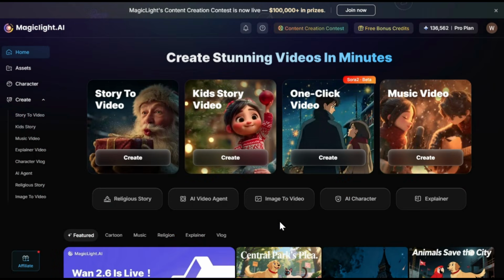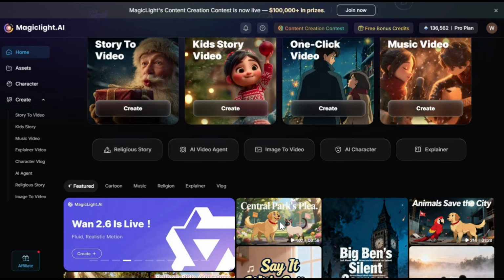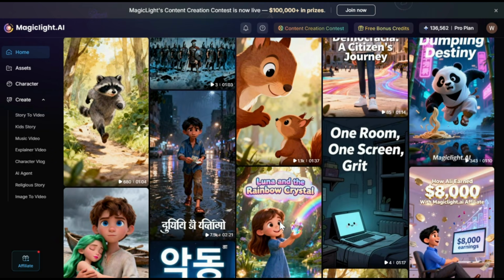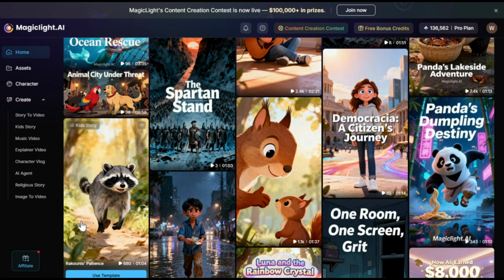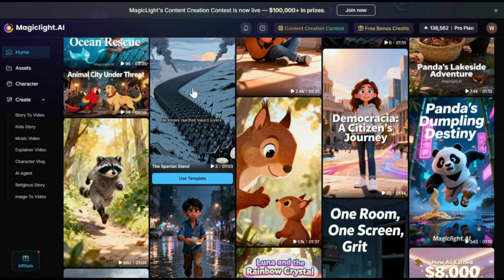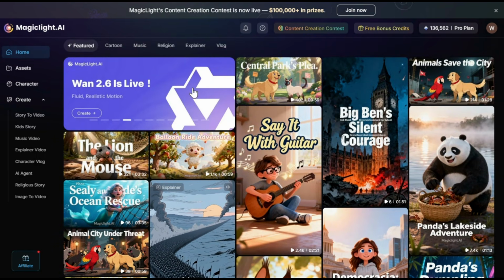Now, to get started, simply click on the link in the description and sign up using your email ID. After that, you will see this interface. Now, if you scroll down a little bit, you'll be able to see some awesome creations made by other users. And they are super creative, guys. I would highly recommend you go through some of them. It will give you a clear idea of what you can actually do with this.